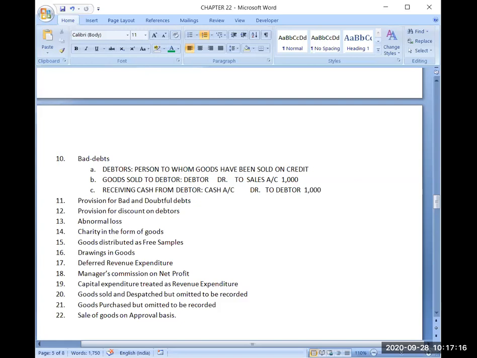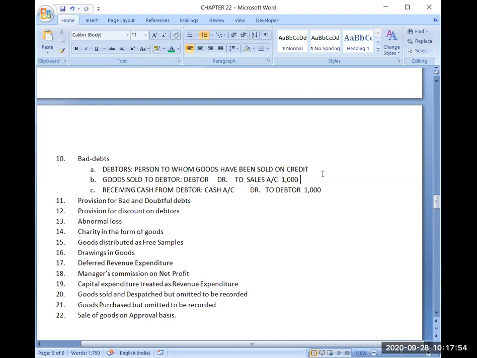Debtors is a personal account. Debtors is basically your customer, and customer will be a person, maybe a natural person, maybe an artificial person. The person who is a customer is known as debtor. So that's why debtor will be a personal account.